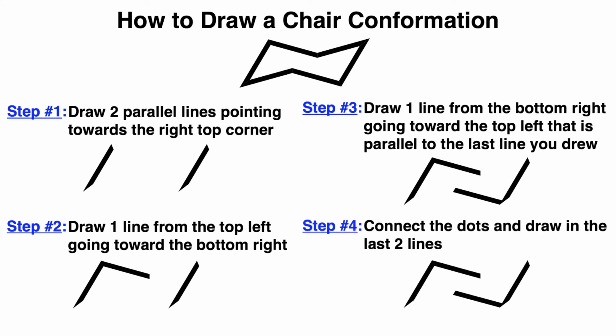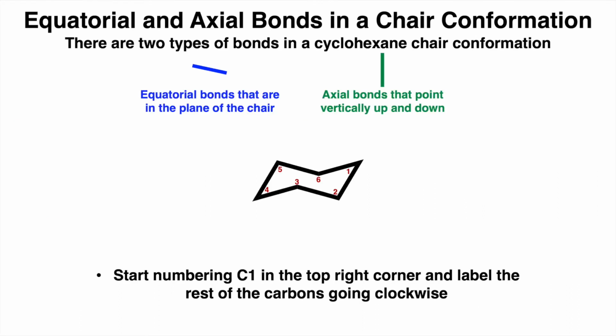And step 4 is to connect the dots and draw in the last two lines, making sure they're parallel to one another. There are two types of bonds in a cyclohexane chair conformation. There are equatorial bonds that are in the plane of the chair, and they're drawn slanted as shown in blue. And then there are axial bonds that point vertically up and down, shown in green.